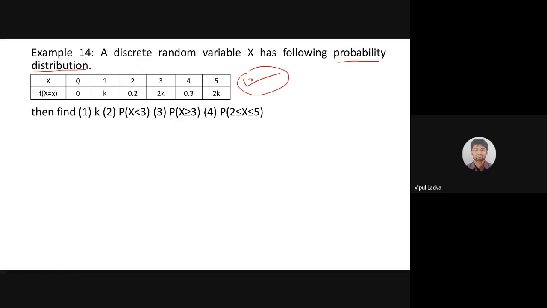As we know, x is going to take just discrete values, so this is discrete probability. We are dealing with a discrete random variable. Now, what are we supposed to identify? We are supposed to identify this k, one unknown k.